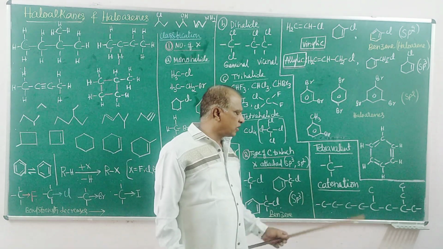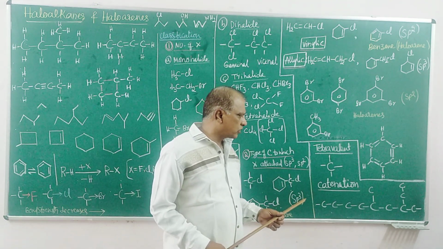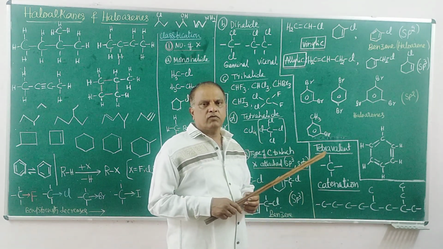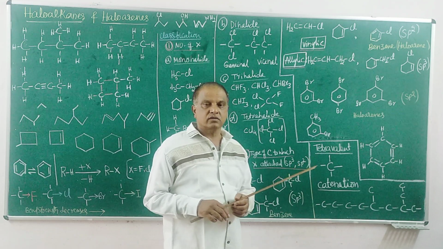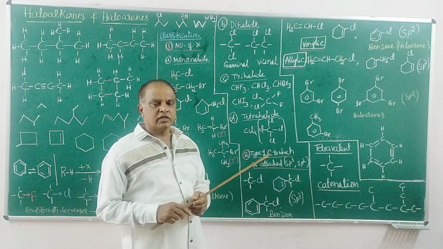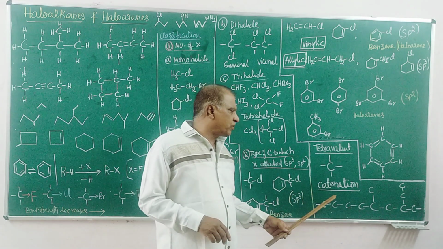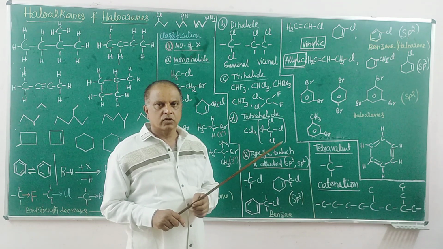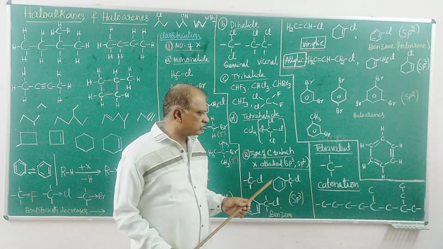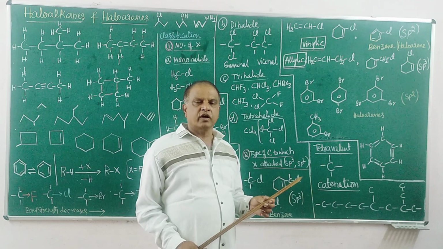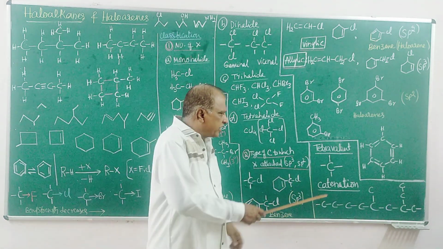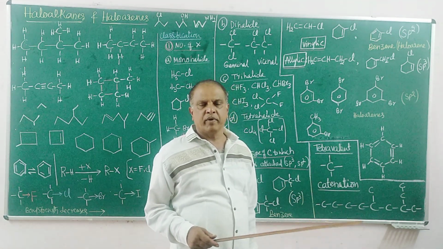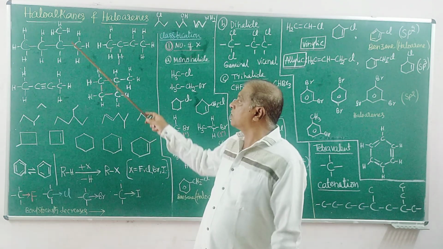That is an outstanding property, unusual, which we cannot see in other elements. We don't expect this kind of variety of molecules from other elements. Just because of catenation and tetravalency, carbon and hydrogen make numerous hydrocarbon molecules.